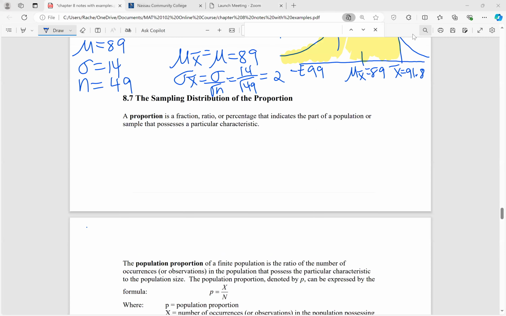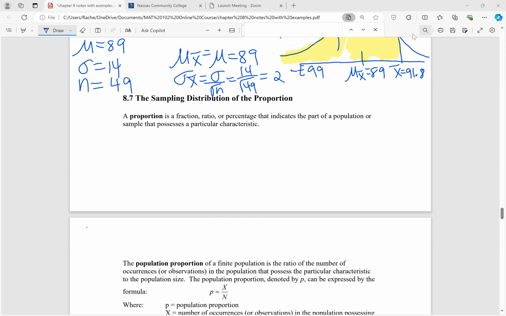So we have been talking for the last few lectures about the sampling distribution of the mean. All this time in chapter 8, we were using X bar as an estimate of mu, and we were applying X bar, the sampling distribution of the mean, to these application questions that we were doing. So our random variable has been X bar.